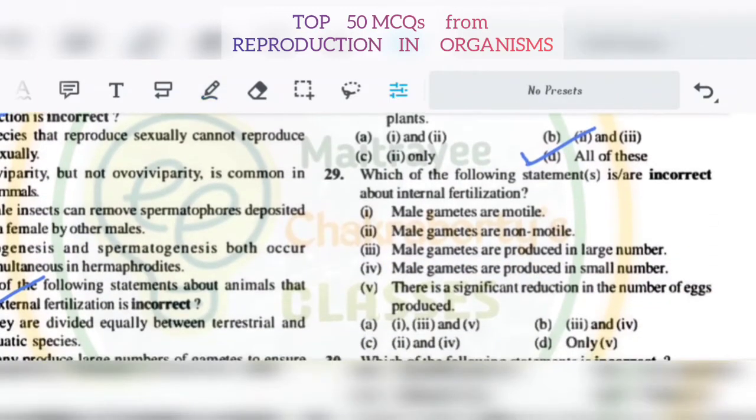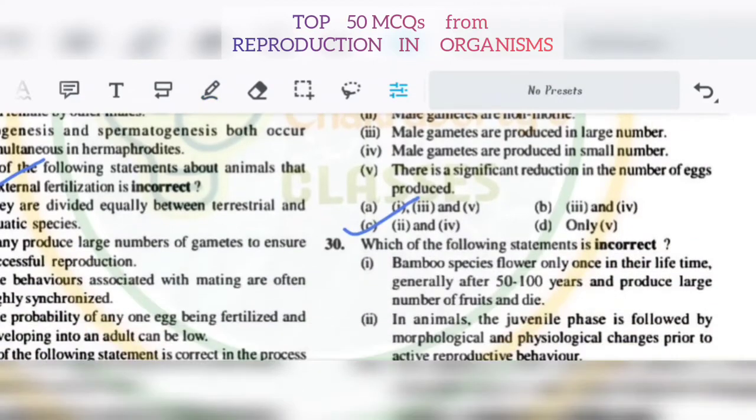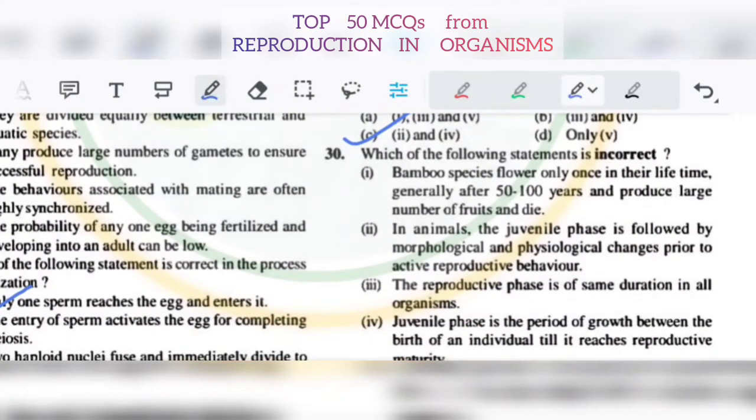29. Which of the following statements is or are correct about internal fertilization? Male gametes are motile, male gametes are non-motile, male gametes are produced in large numbers, male gametes are produced in small numbers. There is a significant reduction in the number of eggs produced. So 29, it will be C. Okay. Now comes 30. Which of the following statements is incorrect? Bamboo species flower only once in their lifetime, generally after 50 to 100 years, produce a large number of fruits and die.